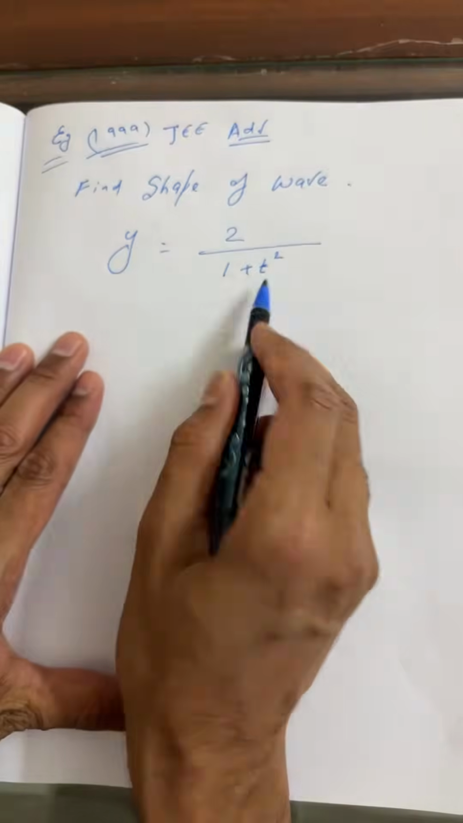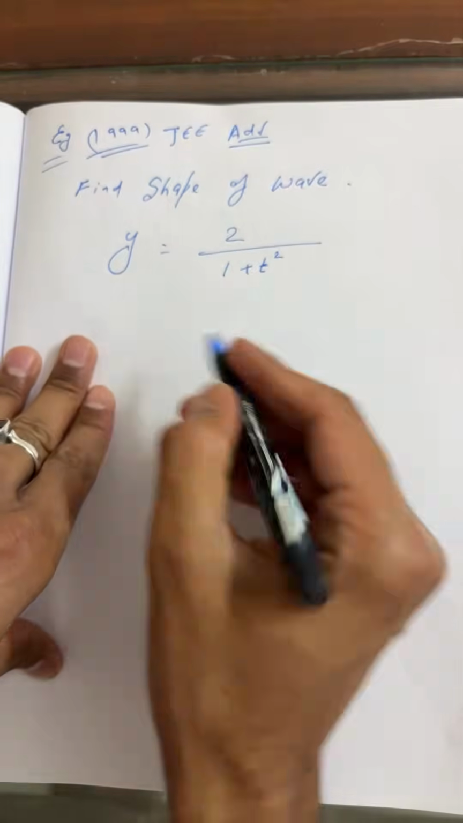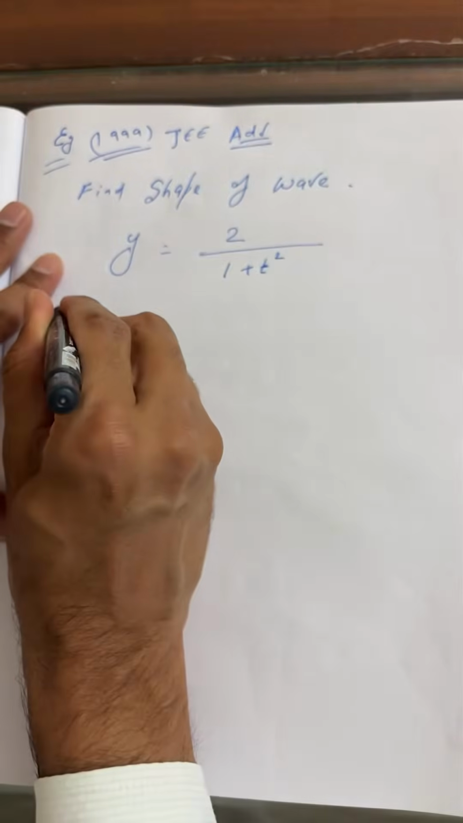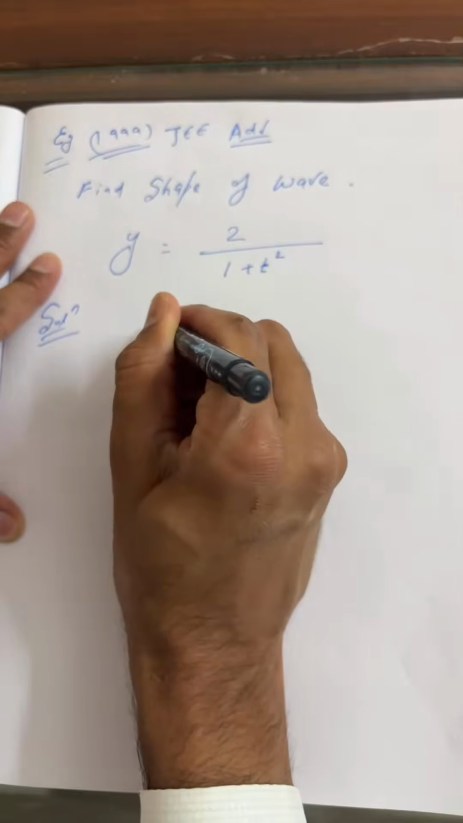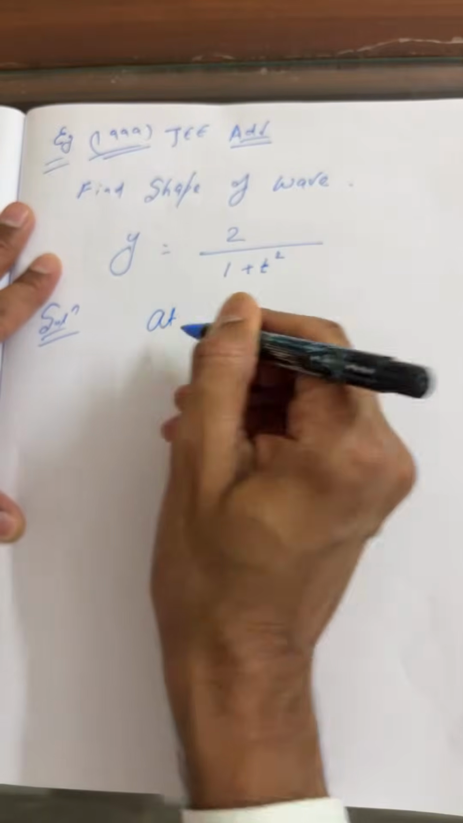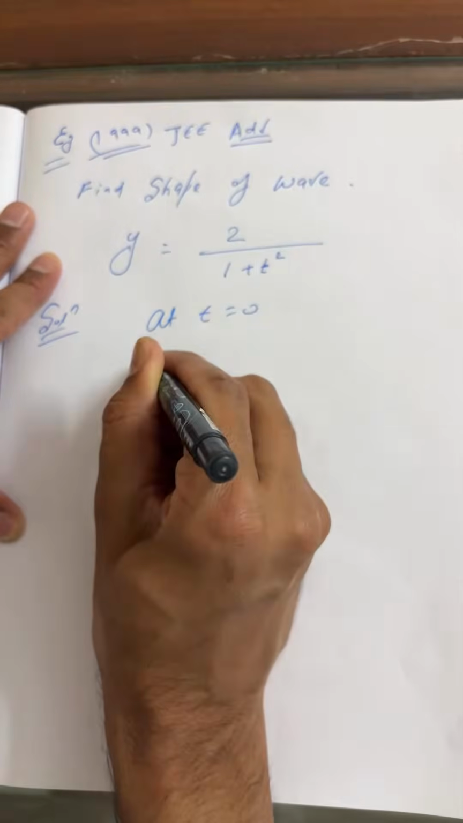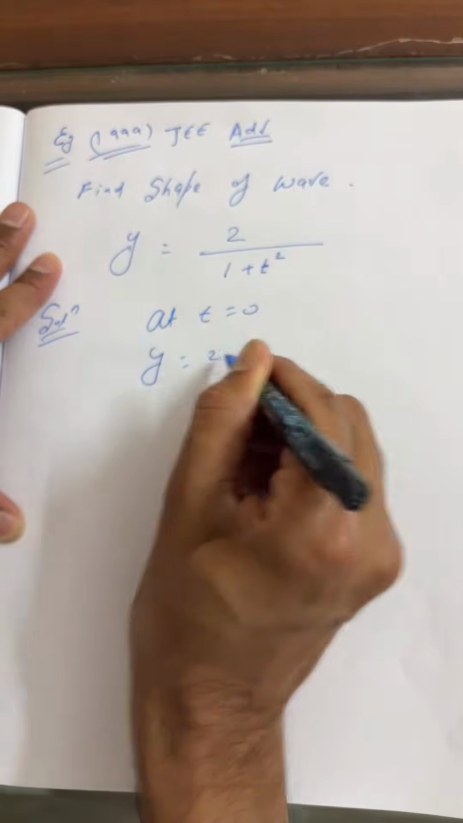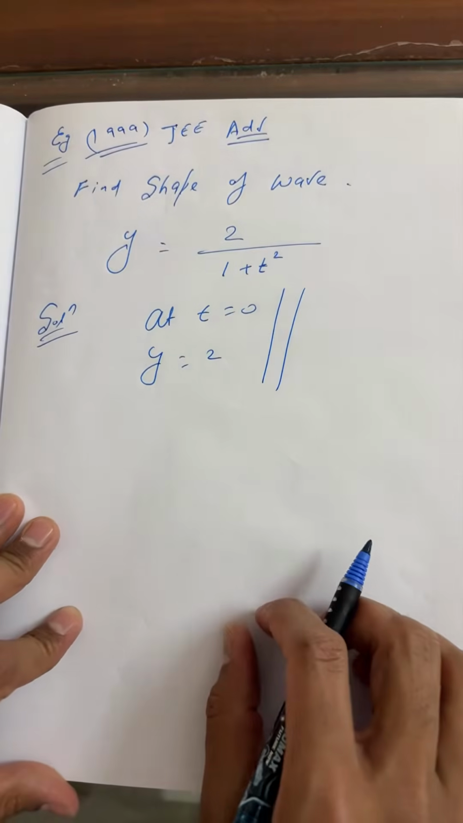So what we can see is 2 upon 1 plus t square. Put t is equal to 0. Just have a look, because we wish to find the shape in the solution. Let us suppose, as an assumption, at t is equal to 0. So what can you write here? This is y is equal to 2. What we can see, y is equal to 2.